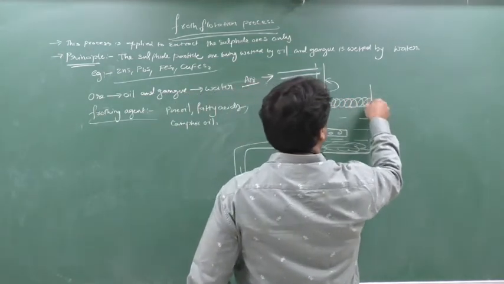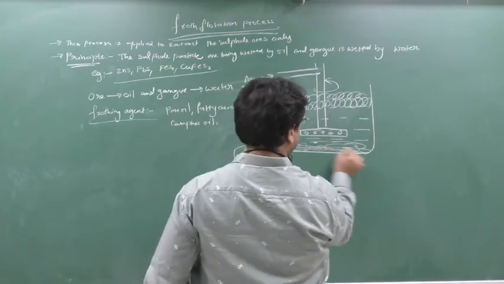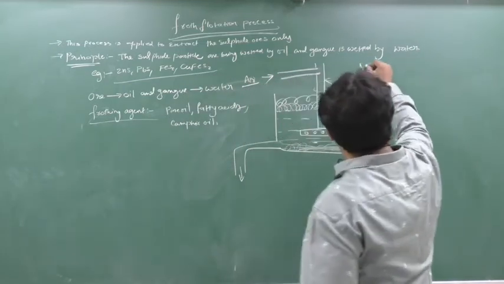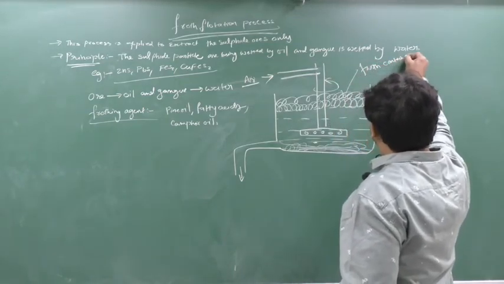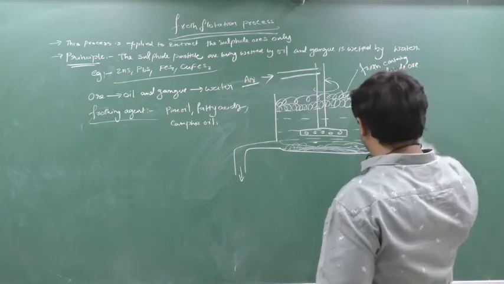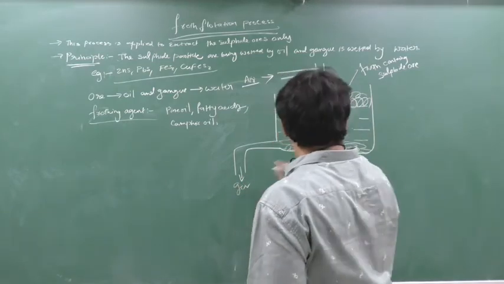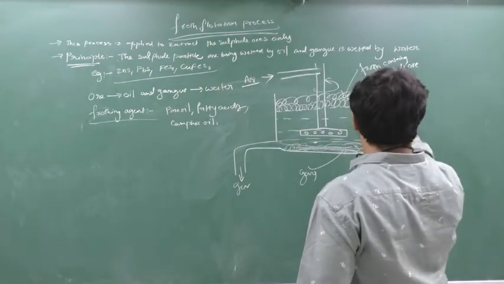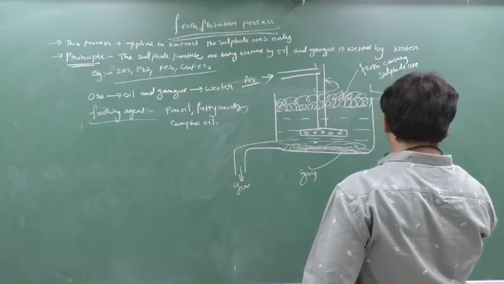What does this froth contain, beta? This froth contains sulfide particles, and here gangue will be there. So this is the froth containing sulfide ore, and here there is a gangue. Here gangue is separated, and from here there is another pipe where the sulfide ore is separated. So here I will get sulfide ore.